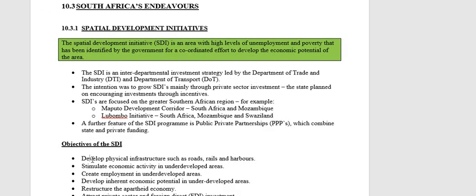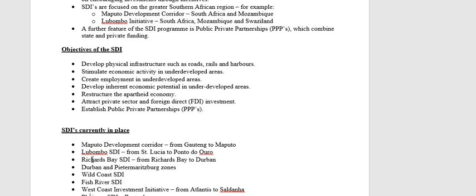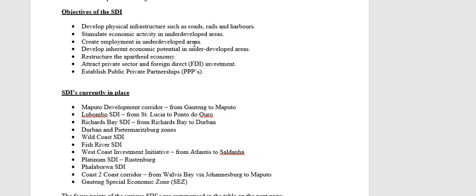What are the objectives, firstly, of the SDI? We want to develop physical infrastructure. Physical infrastructure would be things like transport infrastructure, communications and electricity. In these underdeveloped areas, before any private sector investment will happen, no business is going to settle itself in an area where there are no roads, no communications networks, no electricity, no running water. No private business in their right mind will establish themselves in an area like that. And in many cases, these underdeveloped areas don't have the necessary infrastructure.